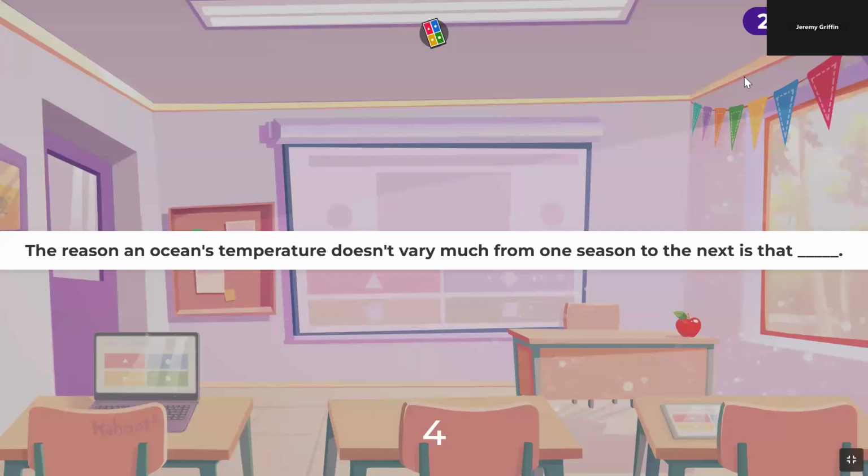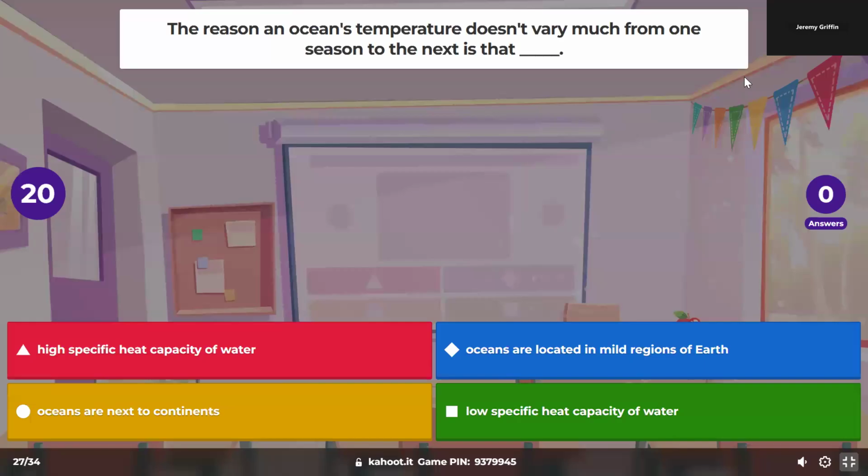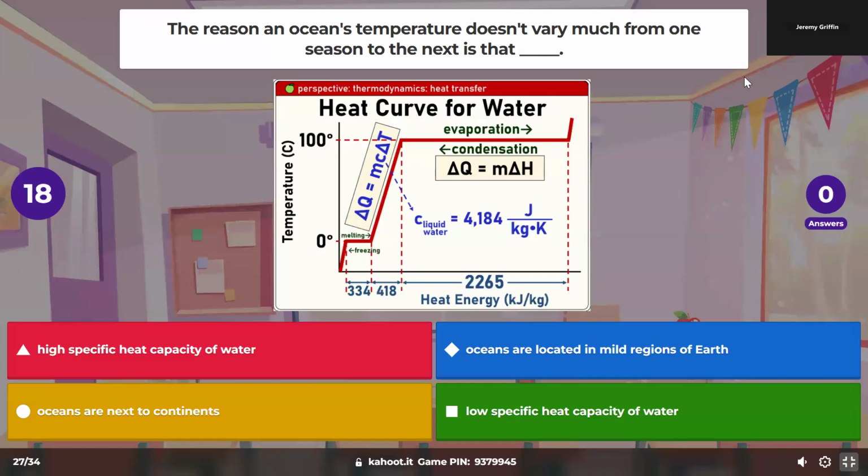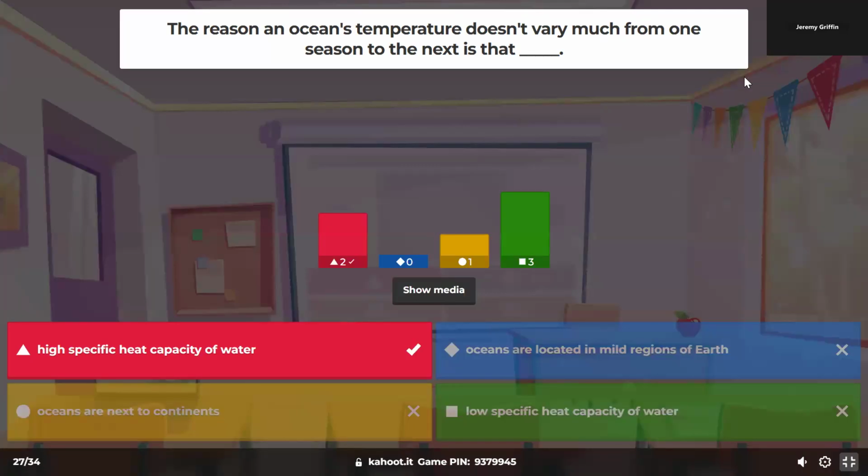The reason an ocean's temperature does not vary much from season to season: the high specific heat capacity of water.